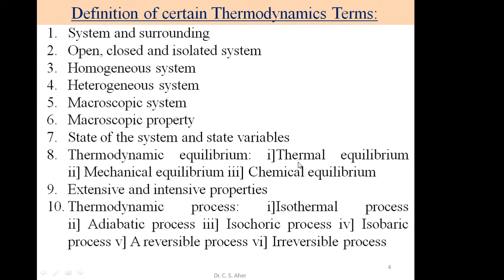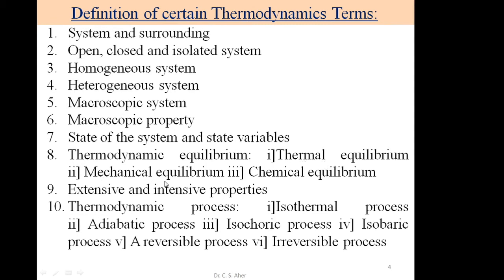There is no flow of heat from one part of a system to another part, and thus the system is said to be in thermal equilibrium. So thermal means heat is not exchanged. This system has uniform temperature, so there is no exchange of heat from one part to another part of the system.